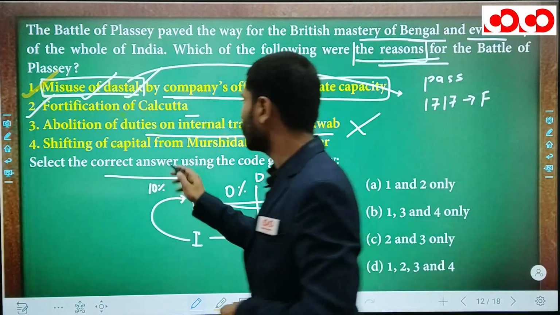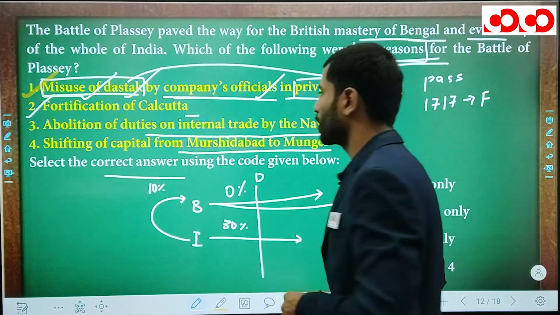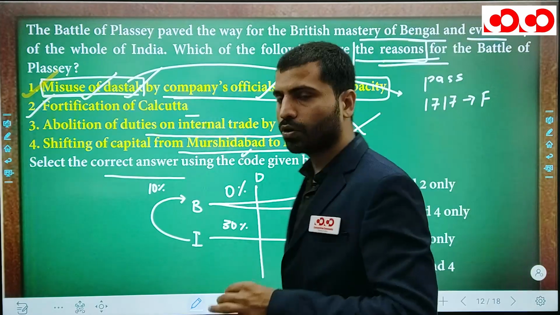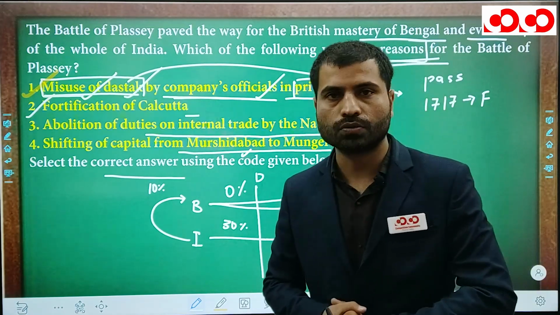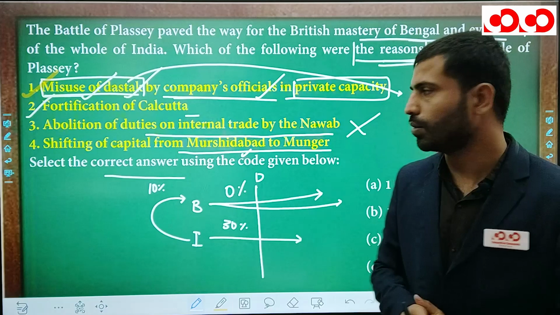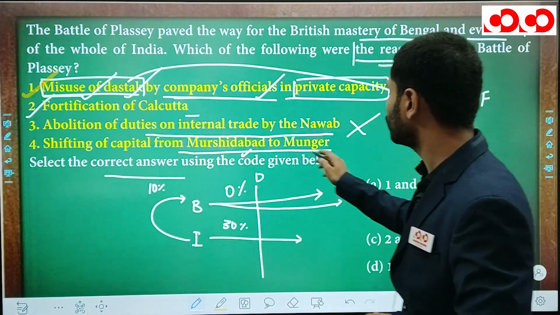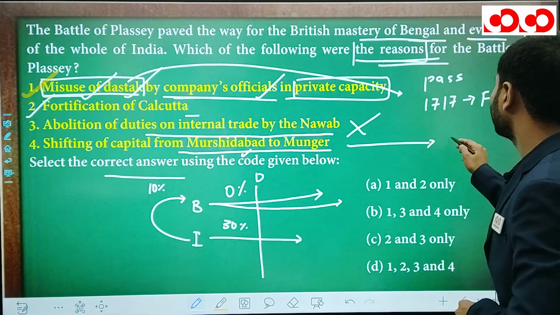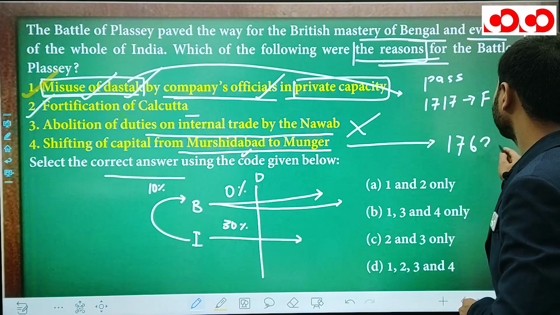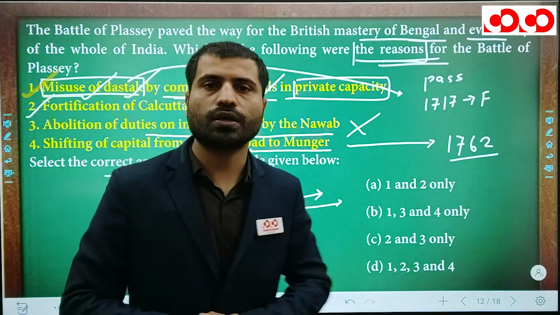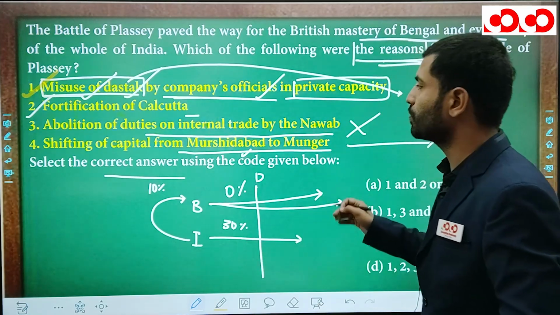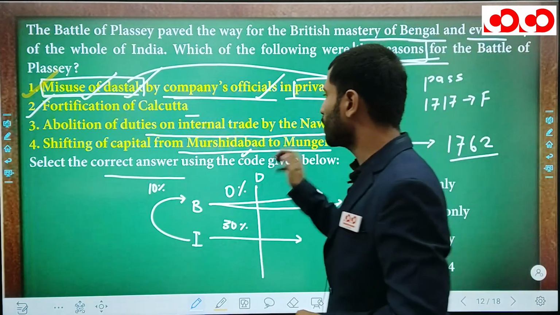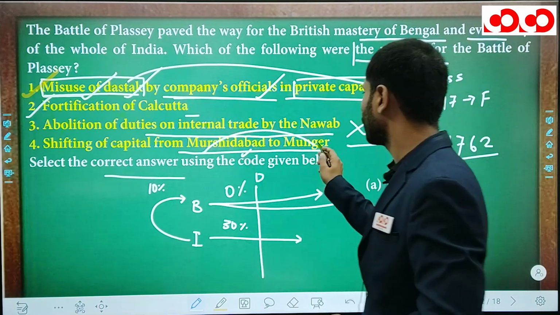Next, shifting of capital from Murshidabad to Munger. The capital of Bengal was Murshidabad at the time of Murshid Quli Khan. By the name of Murshid Quli Khan, the capital of Bengal was Murshidabad. Now that capital was shifted to Munger at the time of Mir Qasim. Remember, it was in 1762. The English East India Company had abused Mir Qasim because of British interference. So Mir Qasim shifted his capital from Murshidabad to Munger.